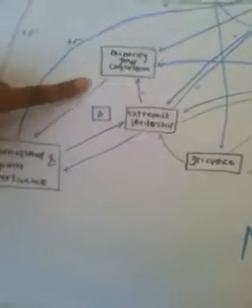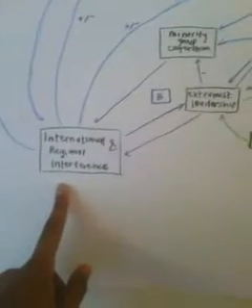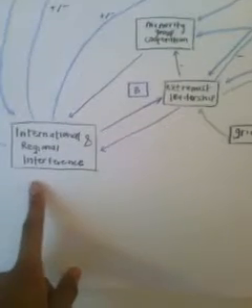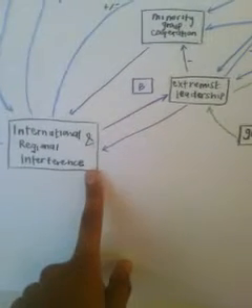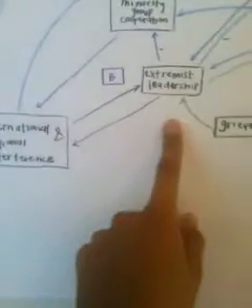So once cooperation happened, we saw international regional interference occurring. This was a response to cooperation, also a response to the existence of extremist leadership.